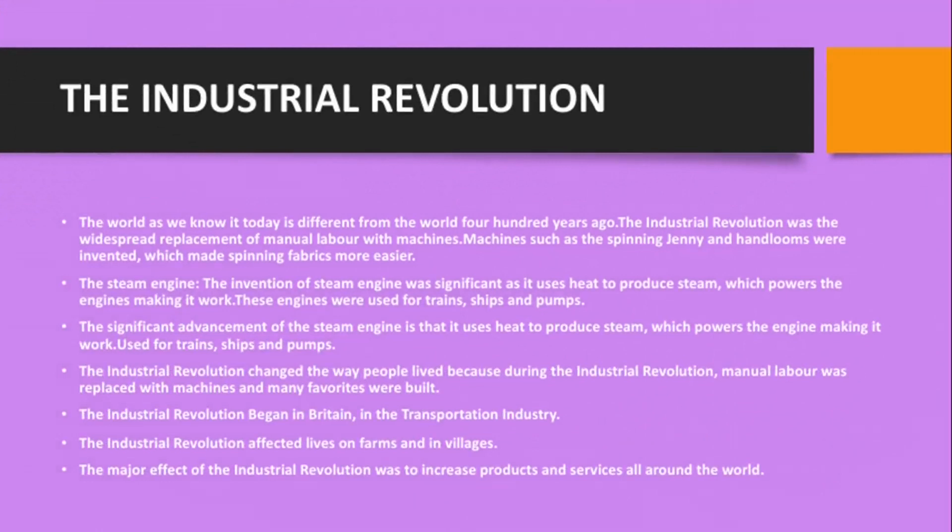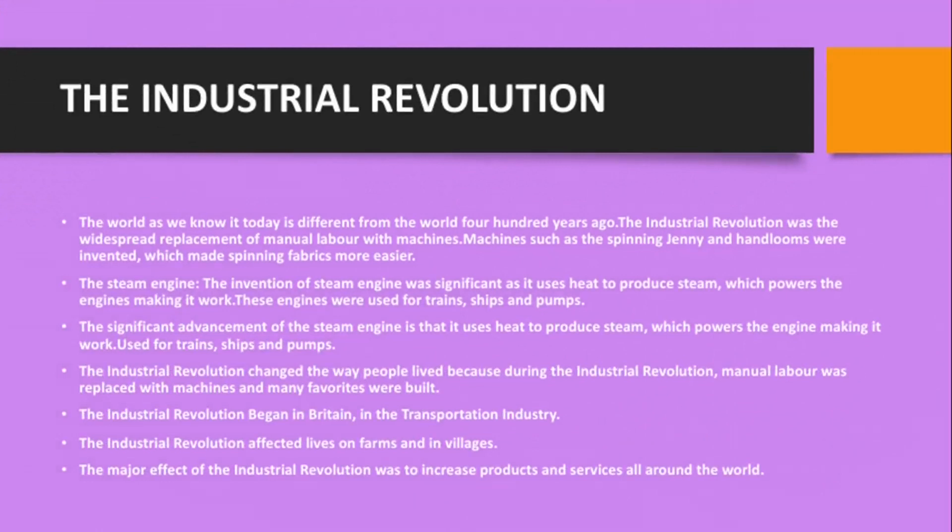So these engines were used for trains, ships, and then to pump some machines. The significant advancement of the steam engine is that it helps to produce the steam which powers the engine, making it work. Then they now use it for trains, for ships, and for pumps.